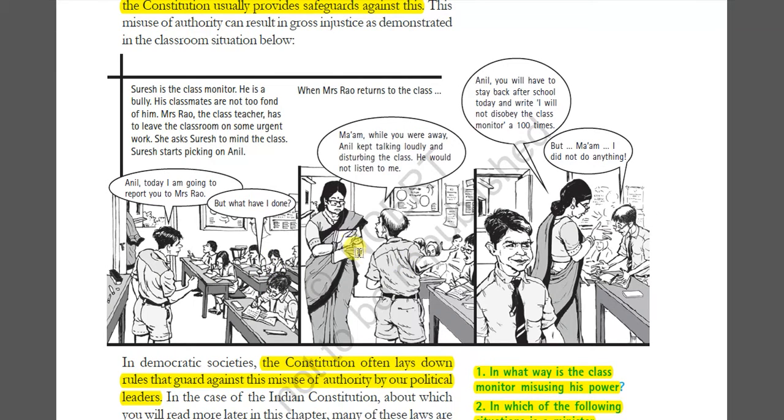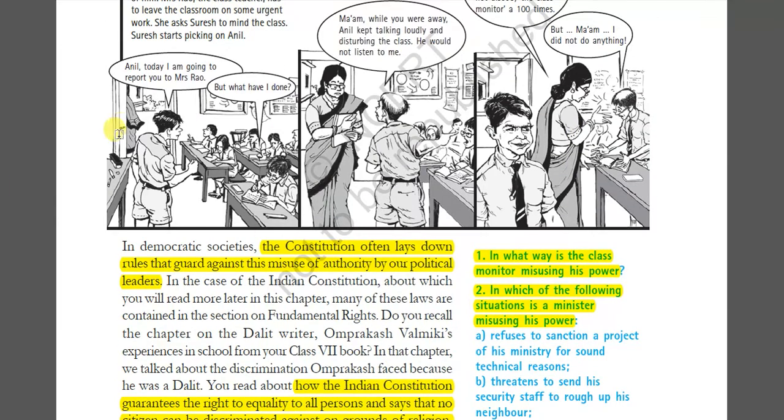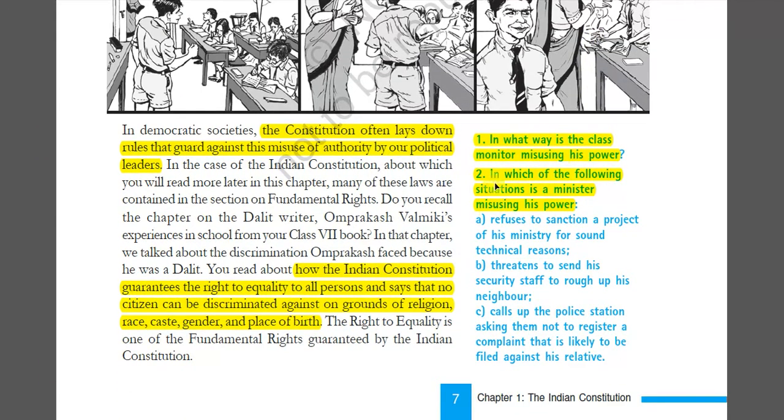When the teacher returns to the class and hears of it, the teacher punishes him by making him write lines more than 100 times. Likewise, if a minister is given power by the government and tries to misuse it, what would be the result? That was also explained in this example.